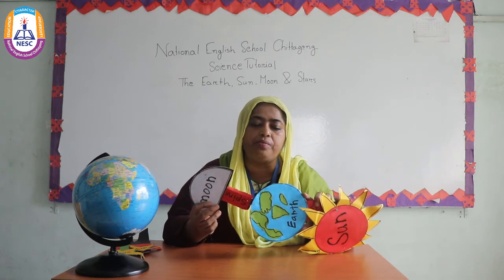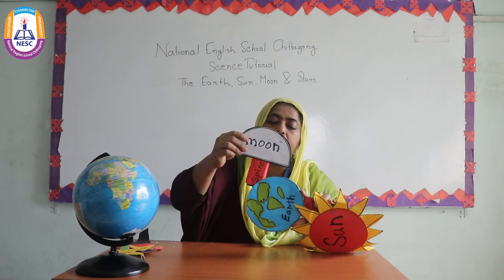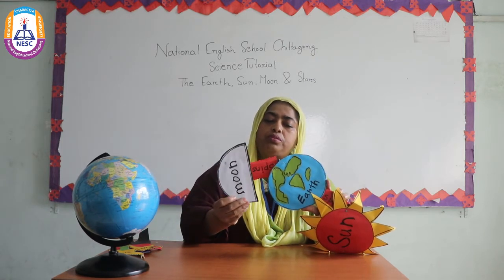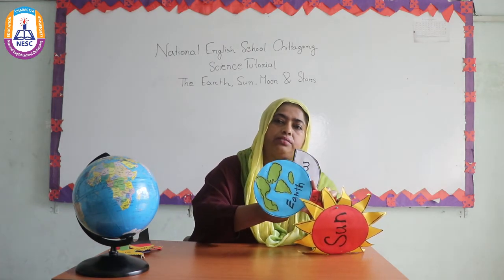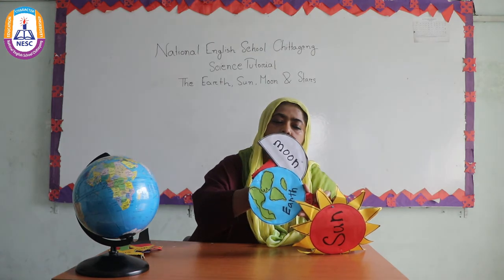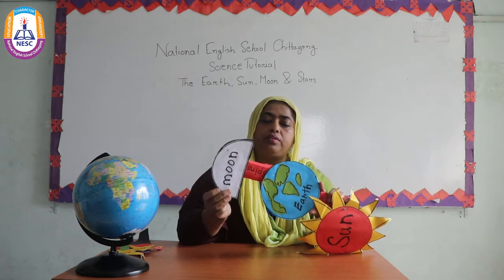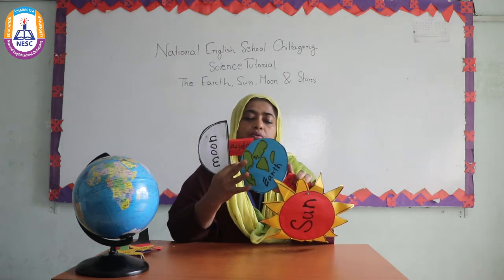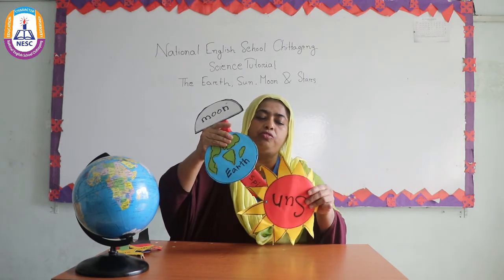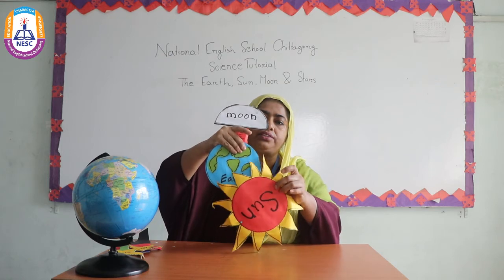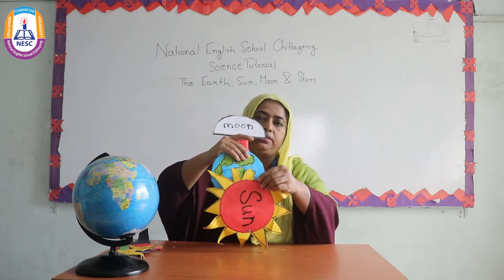The sun is the same size. What happens? The moon spins around the Earth. Look here. So the moon and Earth both are moving around the sun. This is the way they travel.